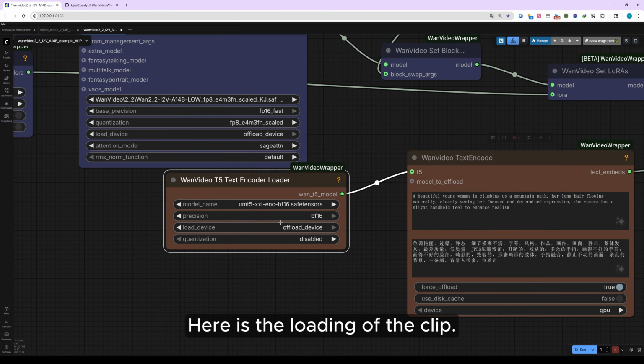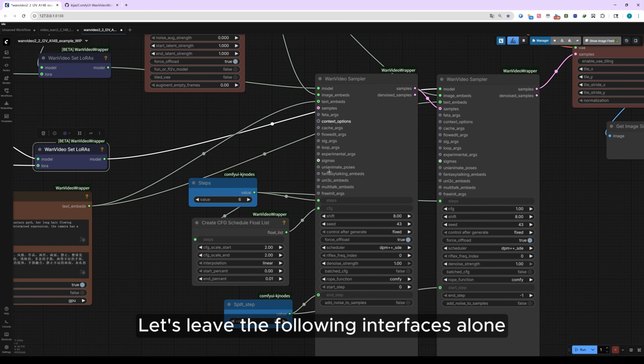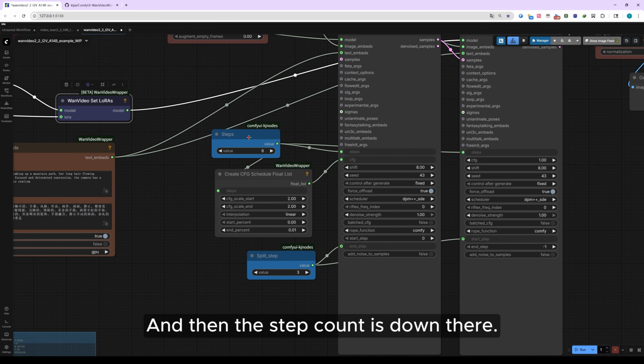by KJ. Others remain unchanged. Go back to the K-sampler. Let's leave the following interfaces alone, and then the step count is down there. Its steps are no longer 4 steps, but increased to 6 steps because of this acceleration LoRA. The recommended